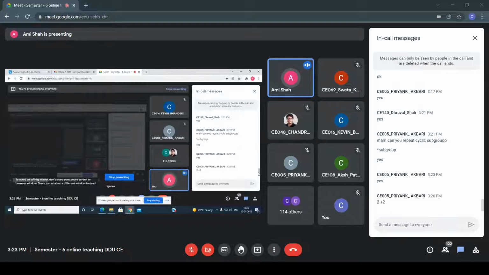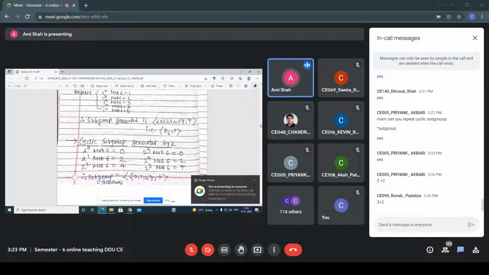Please communicate with me, everyone. Yes, 2 plus 2, that means 4. 4 mod 6 is 4. Similarly, when I perform 2 raised to 3 mod 6, I am getting 0. Here I am getting 2 and 4. Observe the pattern, everyone. After this, it is repeated. So that's why the subgroup generated by 2 is 0, 2 and 4.